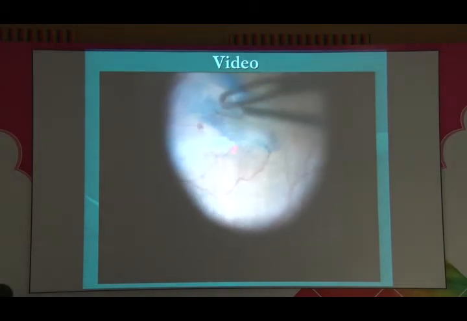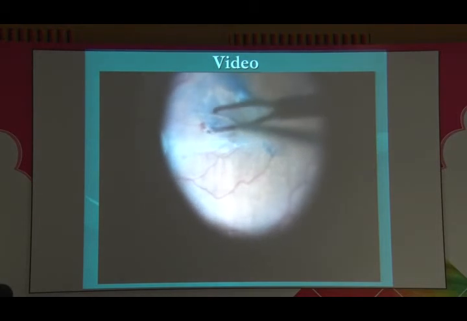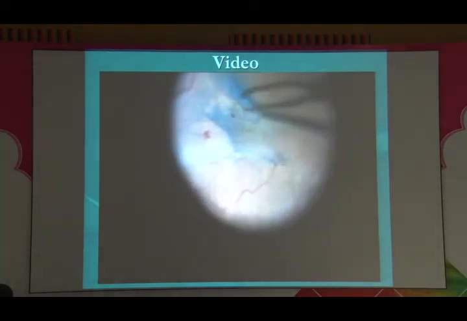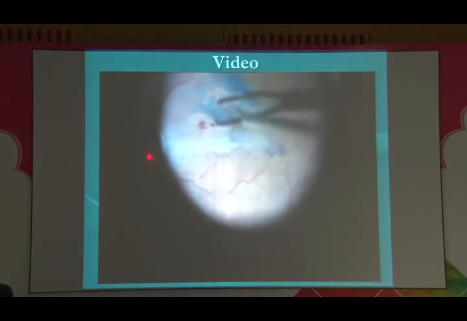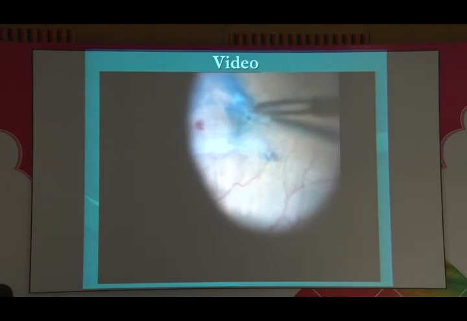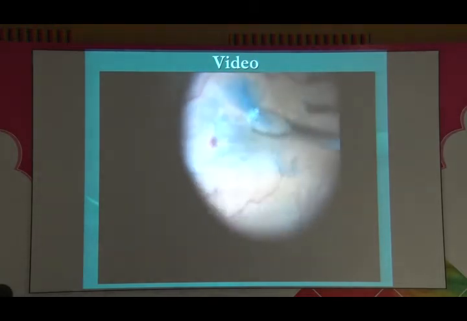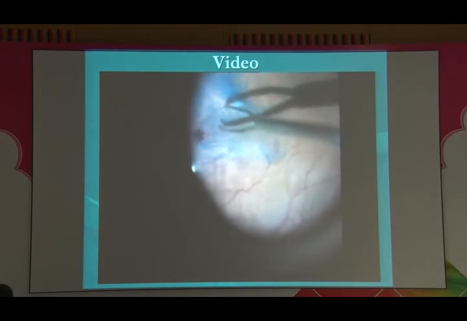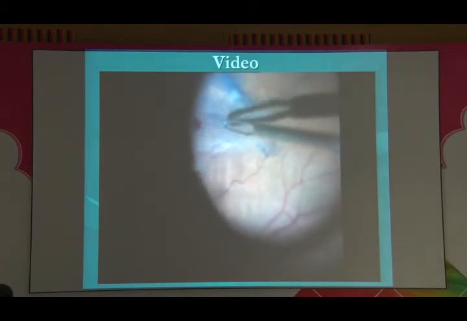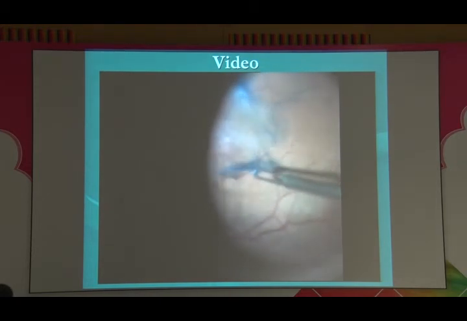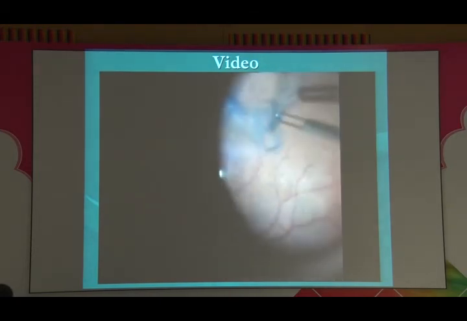I lose the view of the epiretinal membrane, so I use a BBG dye. You can see there is a staining of the epiretinal membrane, and I am now peeling this membrane in toto. Many times during peeling you lose the membrane. Again you will have to create the edge of the membrane and remove this epiretinal membrane in toto.